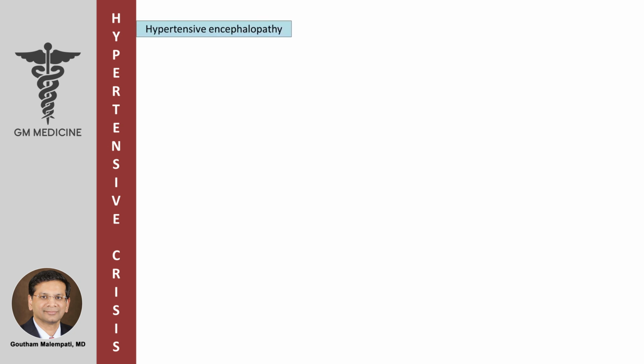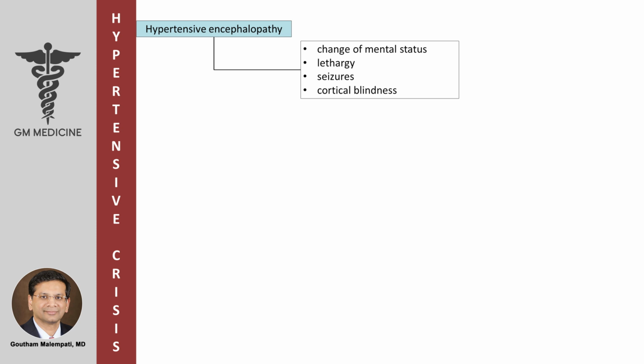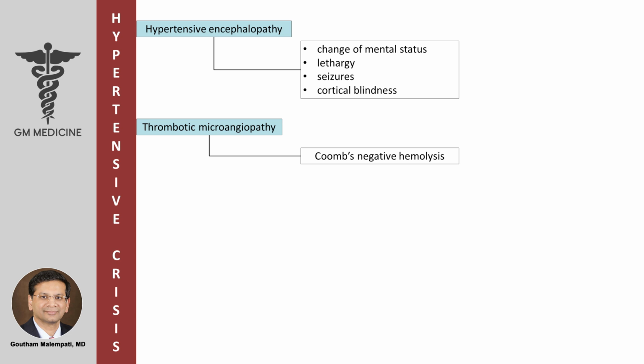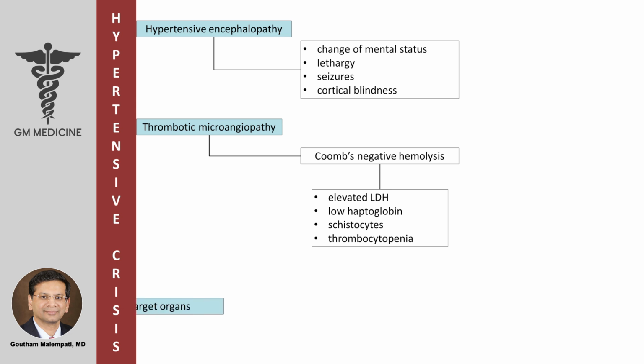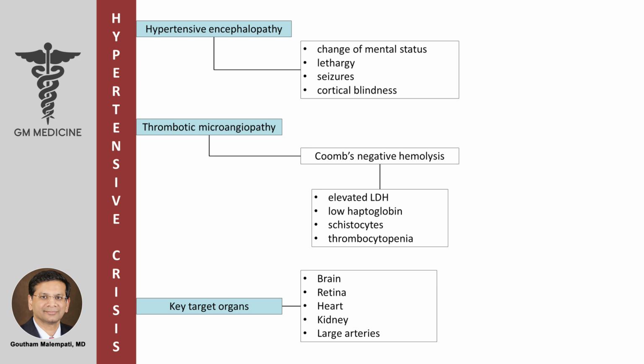Hypertensive encephalopathy is acute severe hypertension and one or more of the following: change of mental status, lethargy, seizures, and cortical blindness. Thrombotic microangiopathy is acute severe hypertension with Coombs negative hemolysis characterized by elevated LDH, low haptoglobin, schistocytes, and thrombocytopenia. The key target organs involved: brain, retina, heart, kidney, and large arteries.